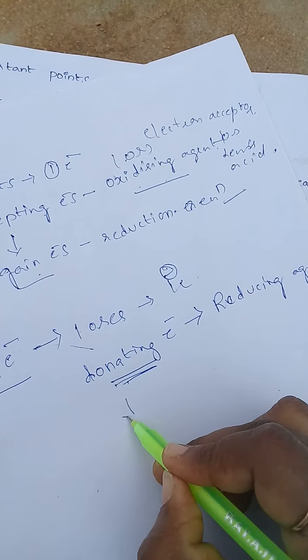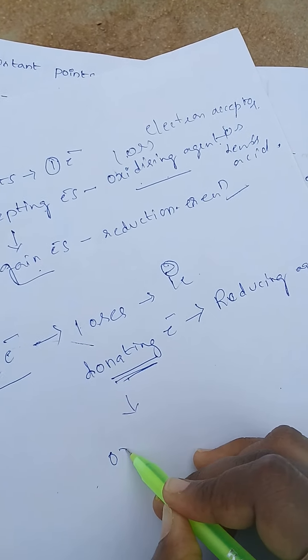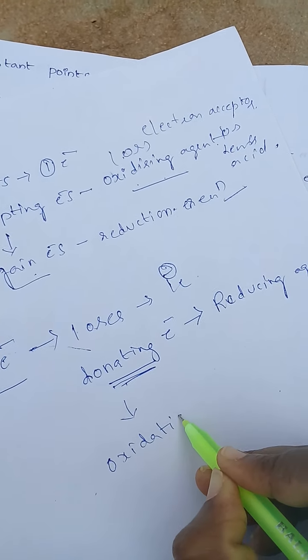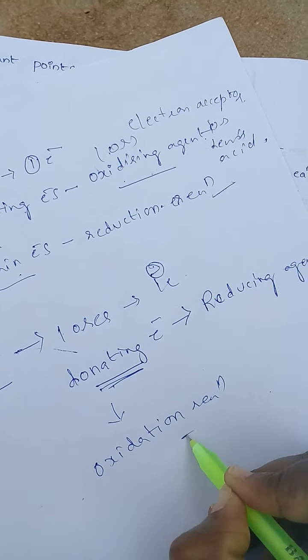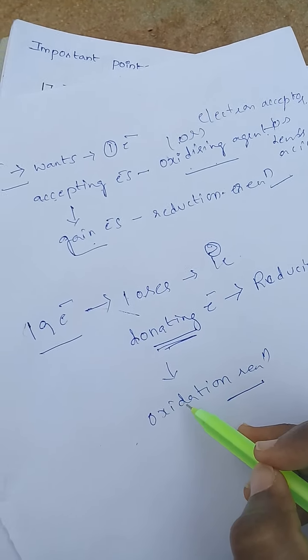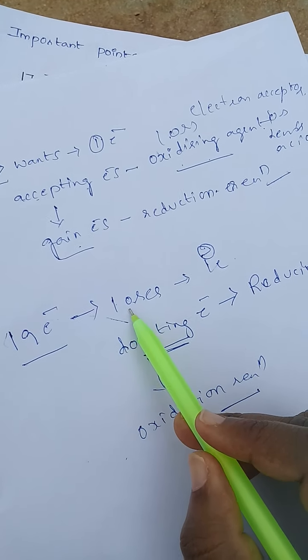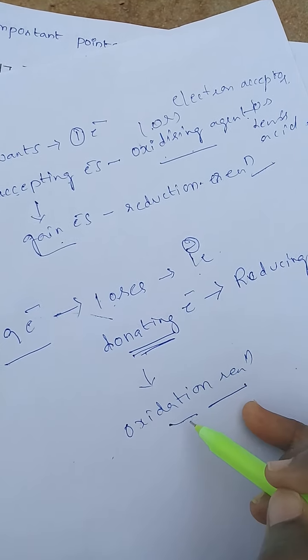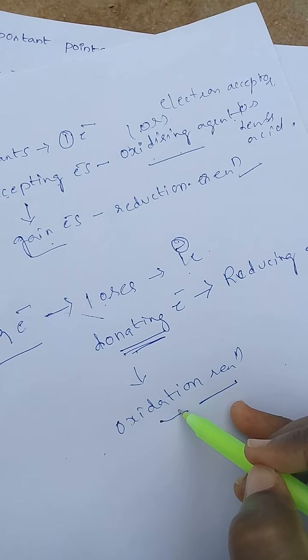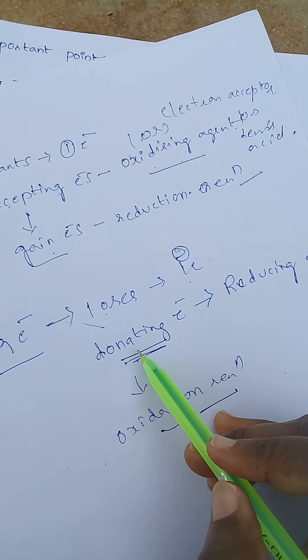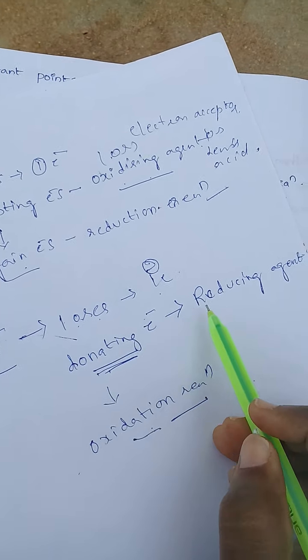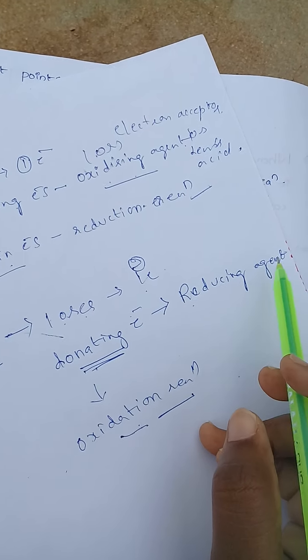Losing electrons means oxidation reaction. When oxidation occurs, the complex loses electrons, and the reagent is a reducing agent.